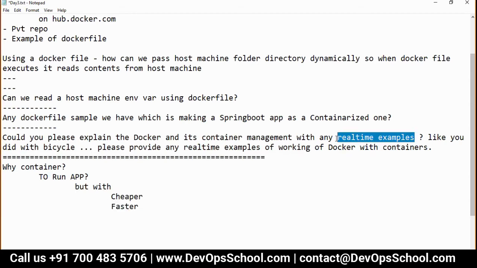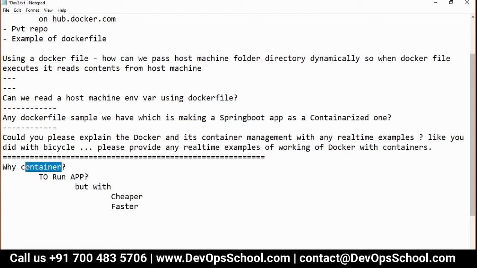For example, if I ask you, can you run 5 VMs? Will you ask me, can you give me a real-time example? No, because 5 VMs is 5 VMs. Inside that you will run something. In the same way, container is a platform. You will use it everywhere from now onwards: for your dev environment setup, QA environment setup, production environment setup.